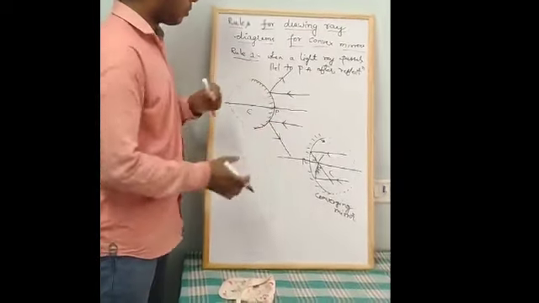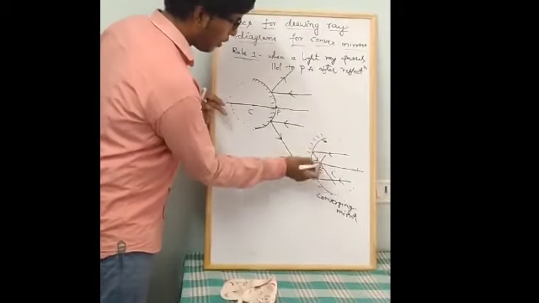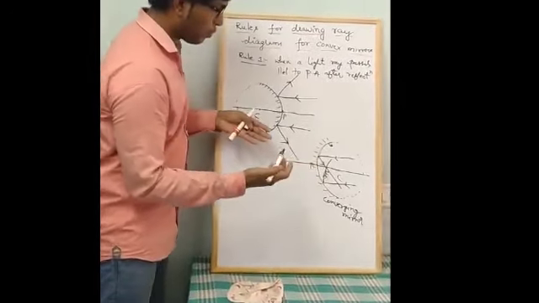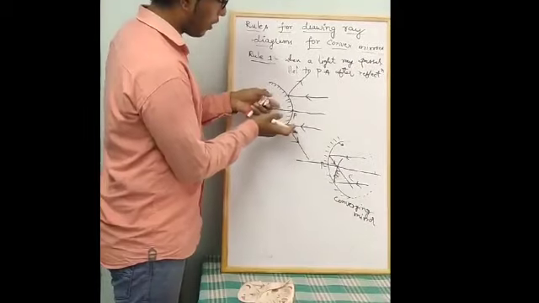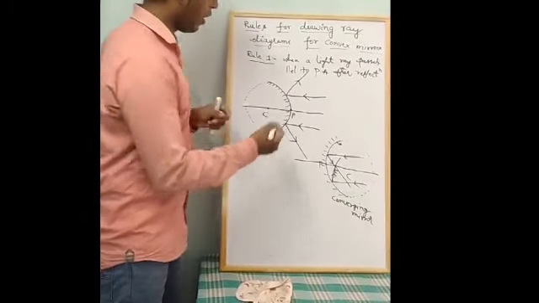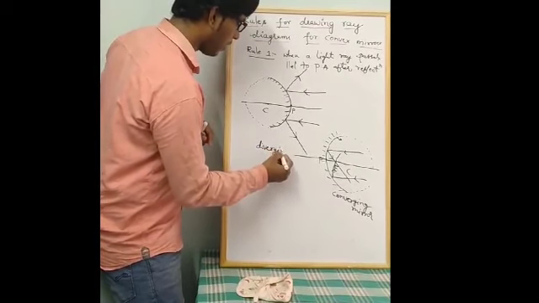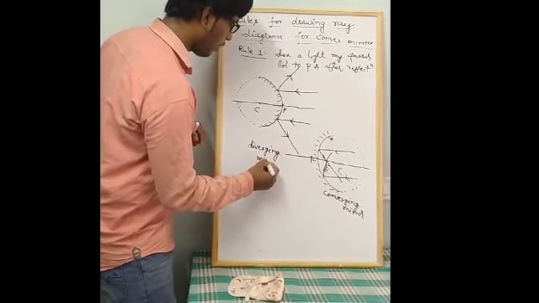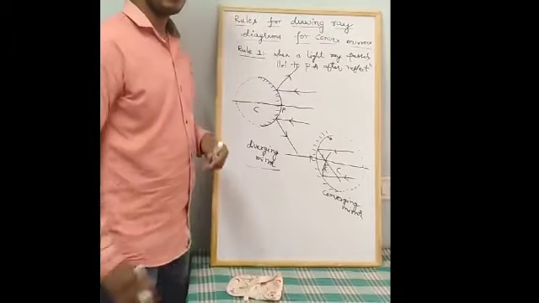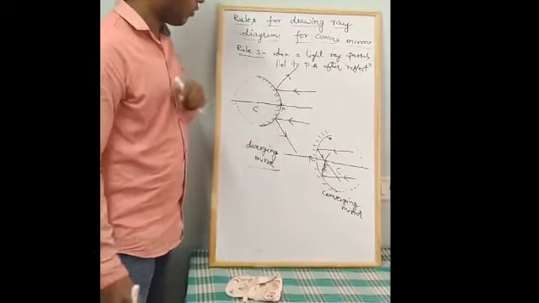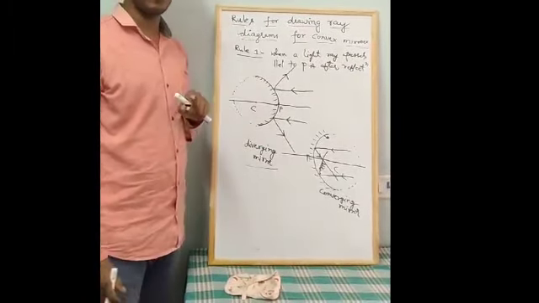So what is the difference we observed? Here, after reflection, both light rays are meeting at a point, but here, after reflection, both light rays are going away. That's why we call the convex mirror a diverging mirror. Diverge means moving away from each other. So that's why the convex mirror is also known as a diverging mirror.